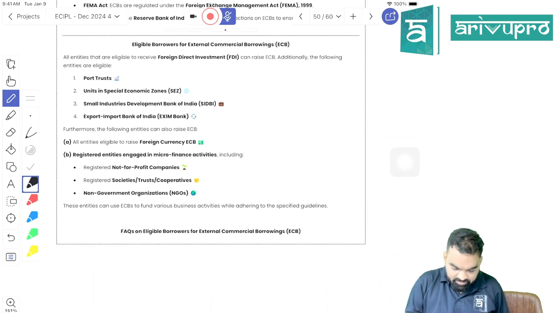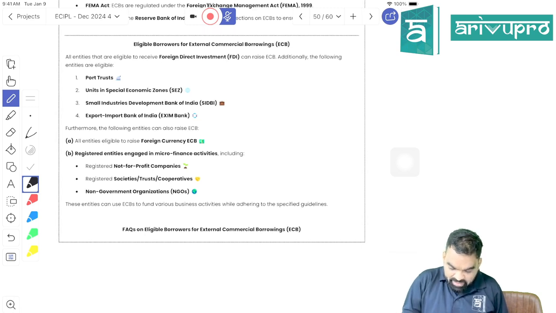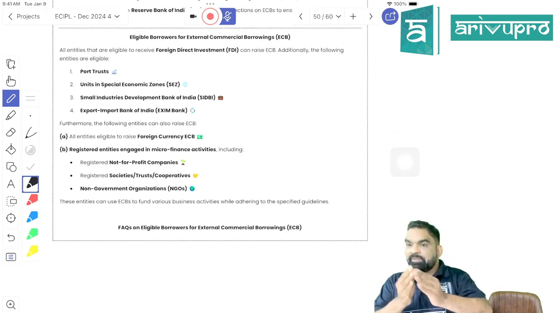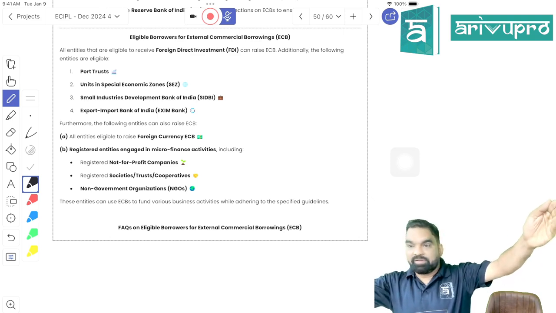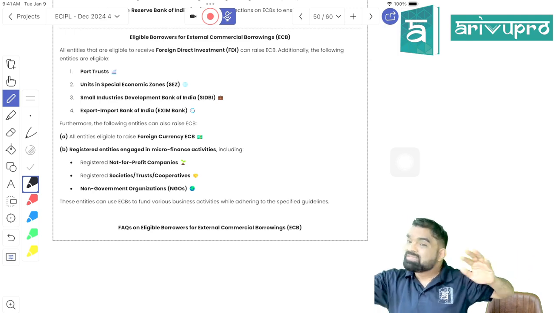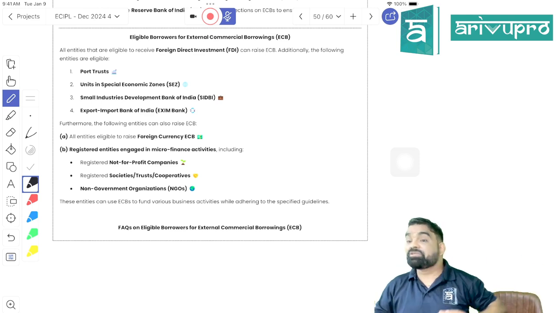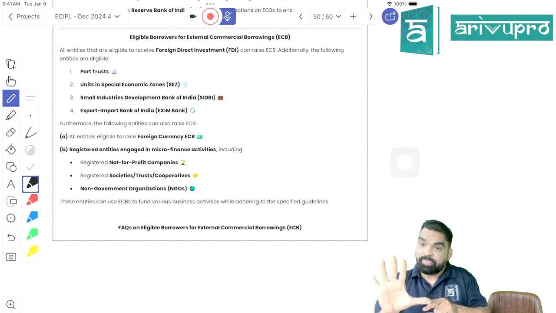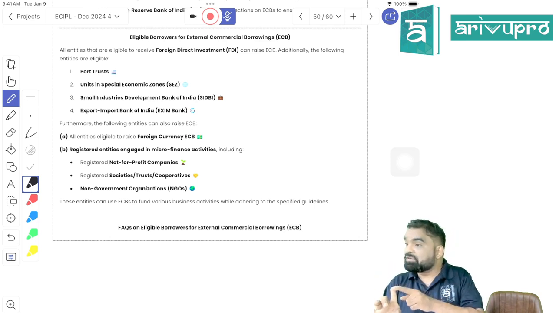Further, they are saying that the following entities can also raise ECB: all entities eligible to raise foreign currency ECB. Means now ECB can be raised in two parts. You can raise ECB in Indian currency or you can raise ECB in foreign currency. For foreign currency, how many entities are eligible, beta? I think 5, right? The first one was FDI, the second one was SIDBI, the third one is Exim Bank, the fourth one is Port Trust, the fifth one is SEZ.